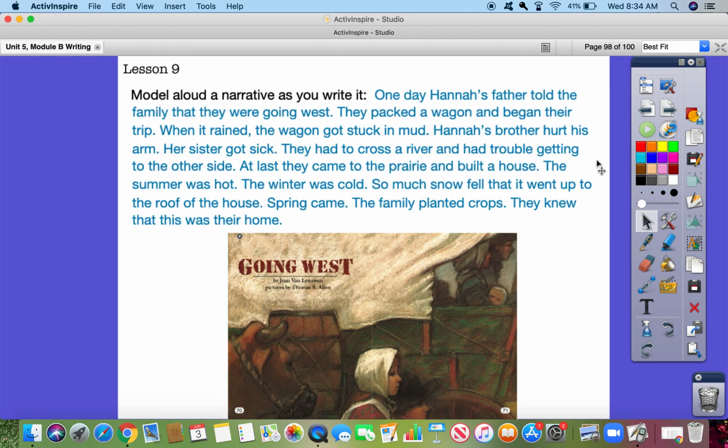So an example of a narrative could be, one day Hannah's father told the family that they were going west. They packed a wagon and began their trip. When it rained, the wagon got stuck in mud. Hannah's brother hurt his arm. Her sister got sick. They had to cross the river and had trouble getting to the other side. At last they came to the prairie and built a house. The summer was hot. The winter was cold. So much snow fell that it went up to the roof of the house. Spring came. The family planted crops. They knew that this was their home.